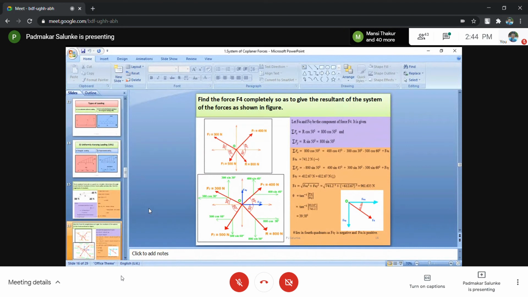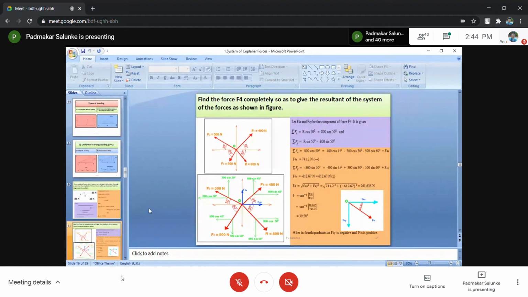The answer is given, some data is missing, and that missing data you have to work out. By solving this equation, you will get the F4x answer, and this F4x answer is 741 Newton. The answer is positive, that's why it is to the right.